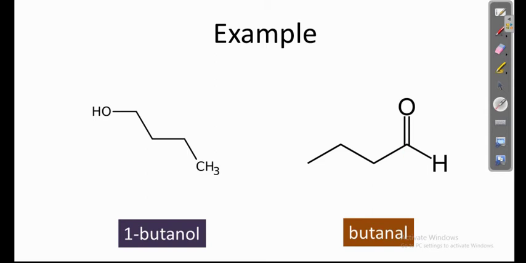Both molecules have the same molecular formula, with 4 carbon atoms and 1 oxygen atom. But the functional group is different. In the first case we have the OH functional group, that is the alcohol functional group, whereas in the second case we have the aldehyde functional group.